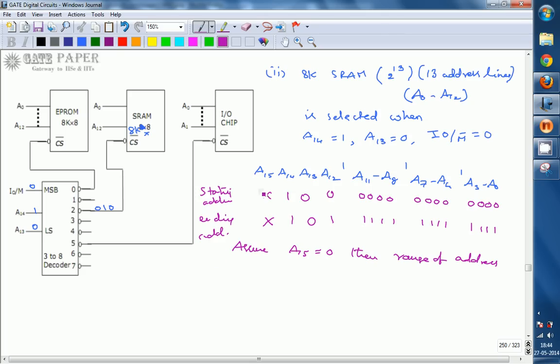Starting address is nothing but now x is replaced with 0, so this is 0100, which is nothing but 4. And all other nibbles are going to be 0, so 0000H. The ending address is 0101, which is nothing but 5, and then FFF, so 5FFF. This is the address range for the SRAM. And next, the third one.